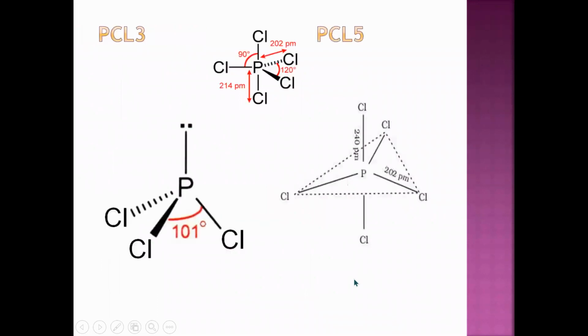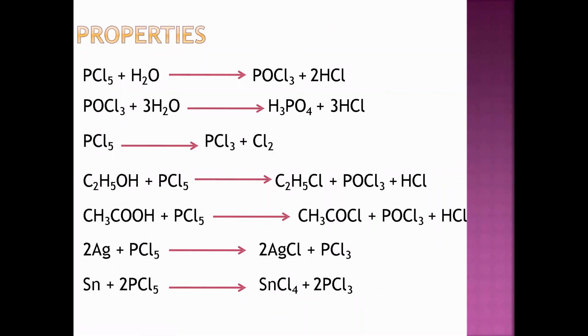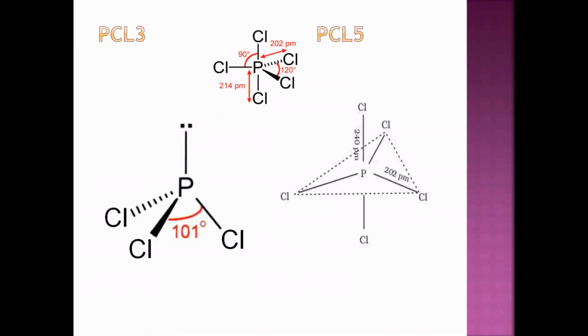So you have to learn all the properties, that is, how phosphorus pentachloride reacts with other compounds. These are the structures of PCl5 and PCl3. This is the structure of PCl3 and this is the structure of PCl5.